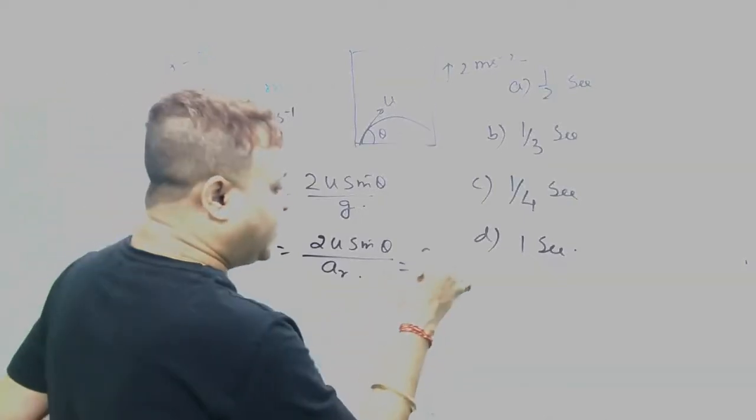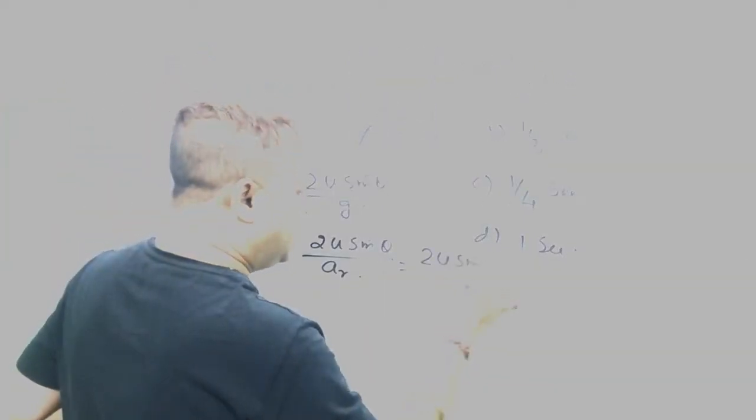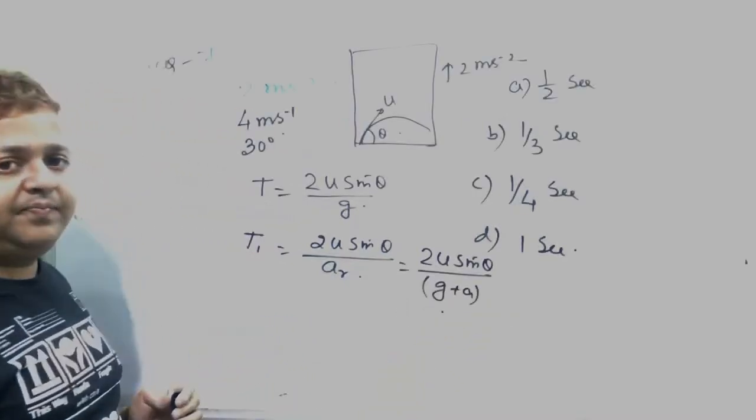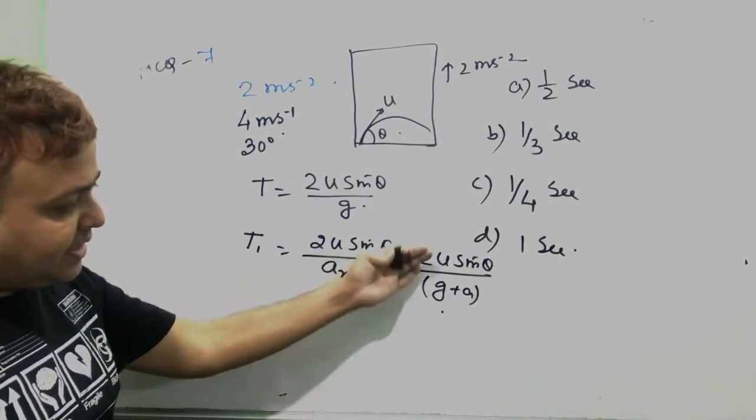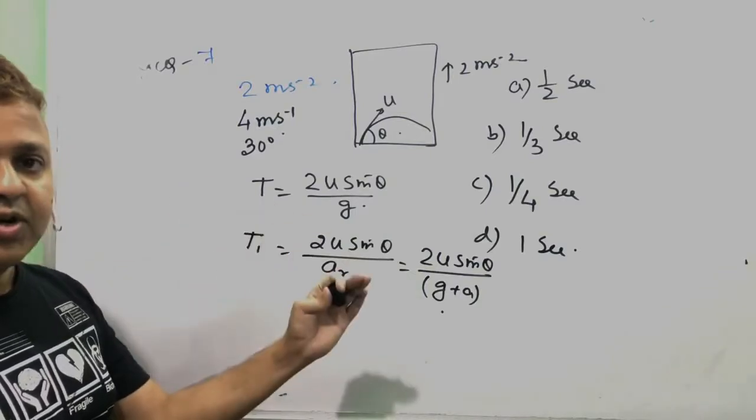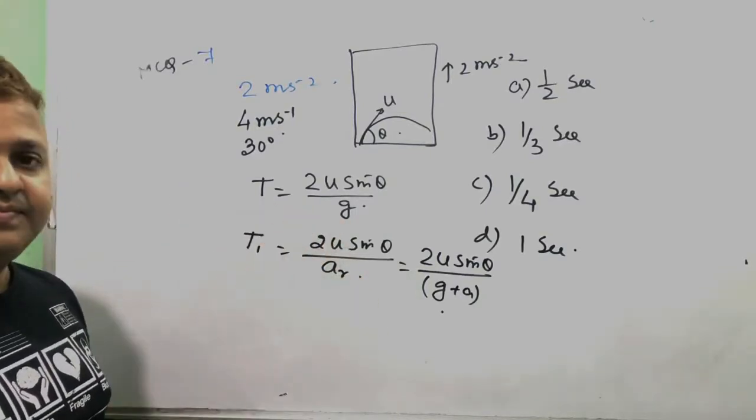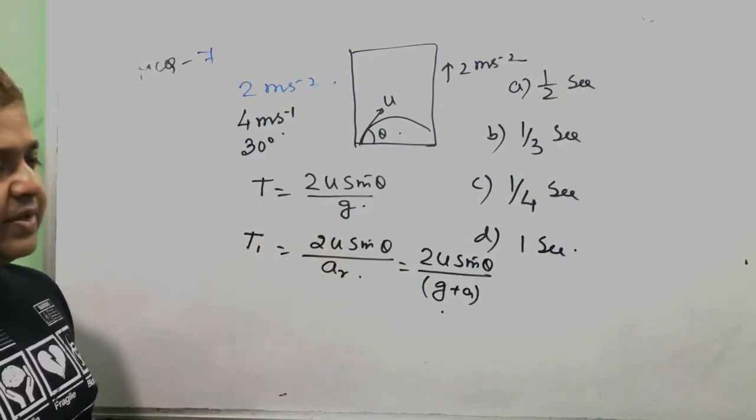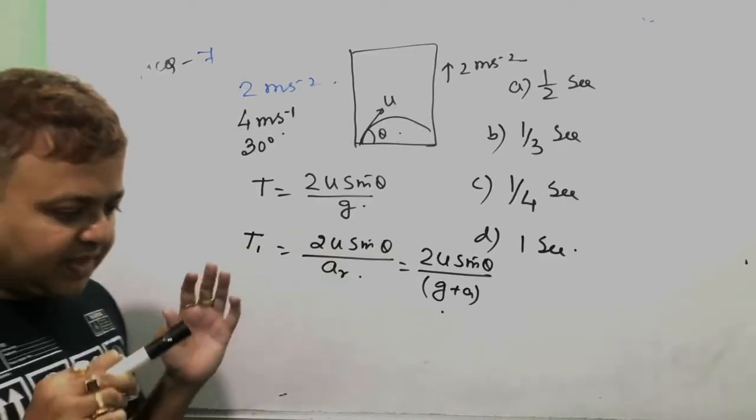What is the effective acceleration? If it is moving upward, the effective acceleration is g plus a, like lift motion. If it is moving downward, then it is g minus a. If it is moving with a constant speed, then it is g. Write this down in your notes.